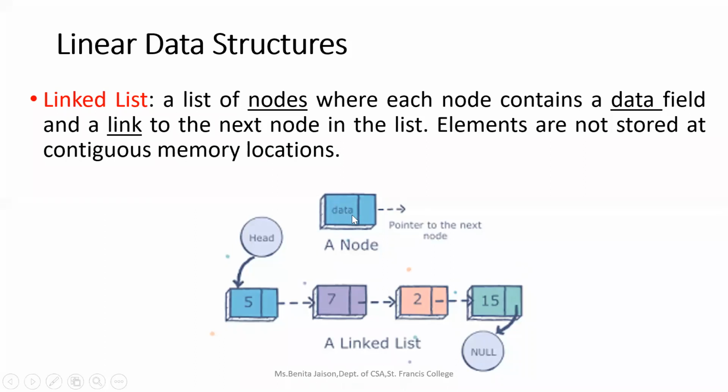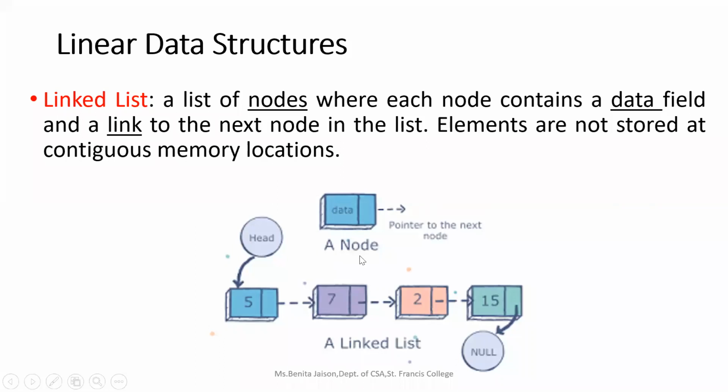As we had numbers in arrays, those numbers will be kept in the data part. And in the link part, we will have the address. Address means the pointer will have the address of the next node, or another variable like that. Here, each node will have two parts. One will be the data part. The other part will have the pointer to the next node.